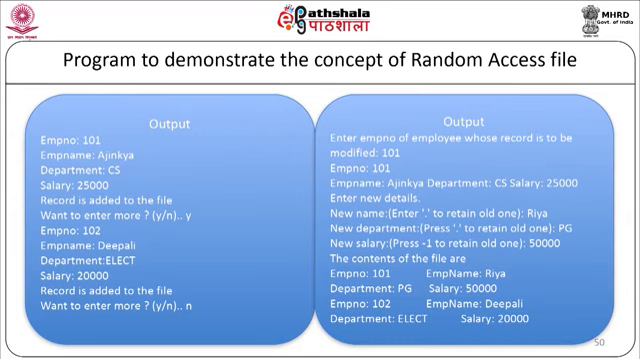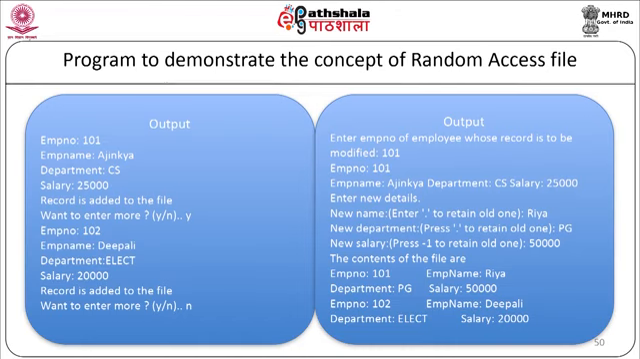Then it will display the old details as employee number 101, employee name is Ajinkya, department is CS, salary is 25,000. Then it will ask for the new details. New name, enter dot to retain the old name. Suppose the data entered is Ria. New department, press dot to retain old one. Suppose the department entered is PG. New salary, press -1 to retain the old one. Suppose the new salary is 50,000.